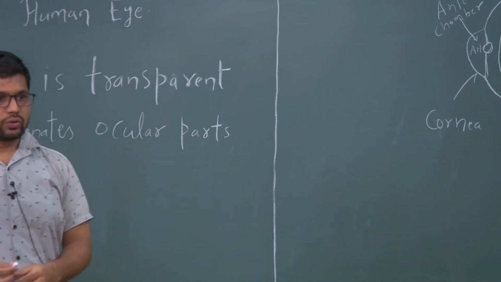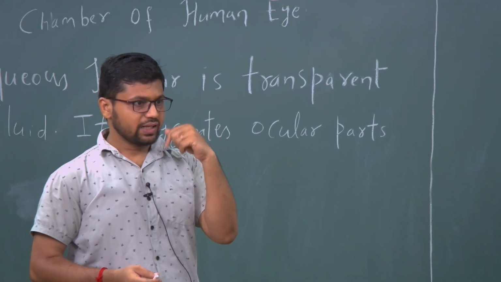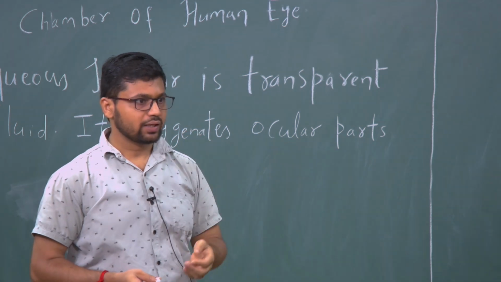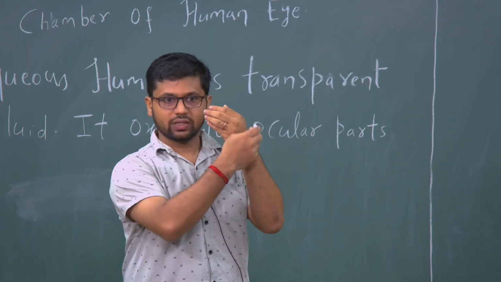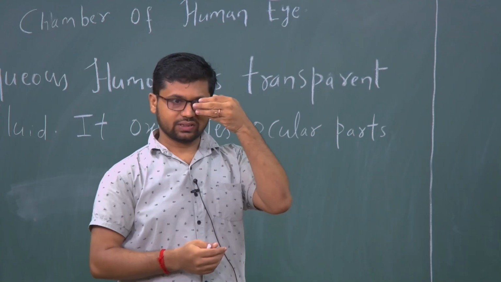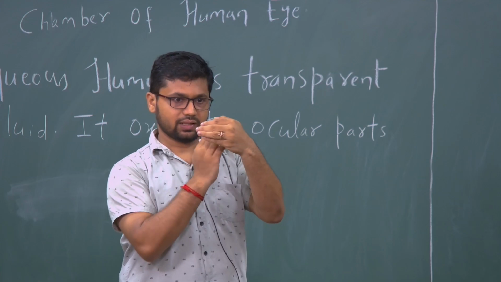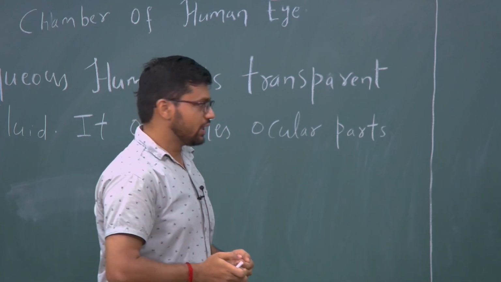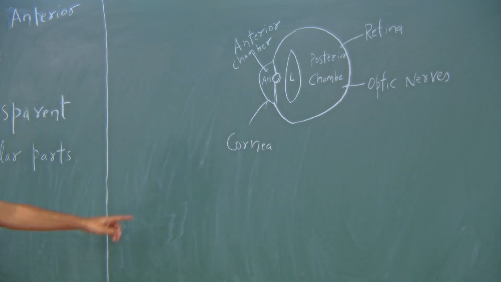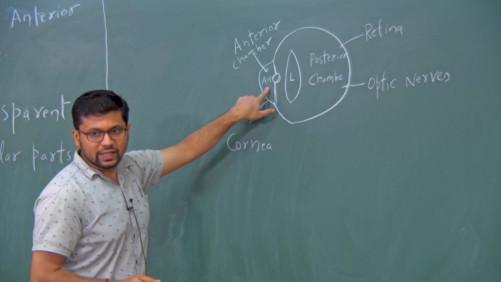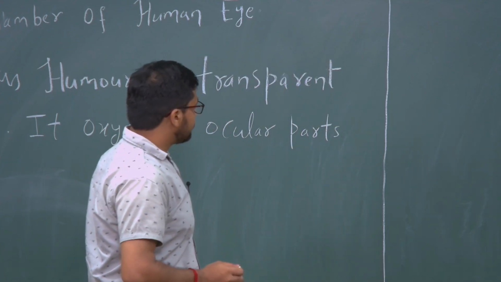And one thing which I want to make clear today, that this aqueous humour is different from the tear. When we cry the tears come out. That is different from aqueous humour. This aqueous humour is completely inside the cornea, whereas tear film is over the cornea. So, if this is cornea, tear film is on this surface, whereas aqueous humour will be on this side, like inside the cornea. So, this tear film is different from this aqueous humour. Our focus today is on modeling the dynamics of aqueous humour inside the anterior chamber. That is what we want to do today.